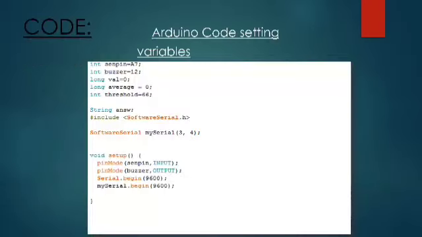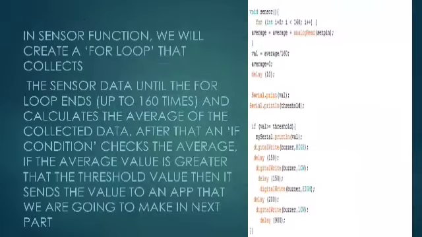This is the Arduino code for setting variables, where the inputs are sensor pin, buzzer, value, and the average value, and the threshold value, that is 66. If the average value or the value is greater than or equal to the threshold value, then the sound is very noisy. If it is less than the threshold value, then it is normal or has less sound. After sensing that the sound is very noisy, the app which we created will start to record that sound.